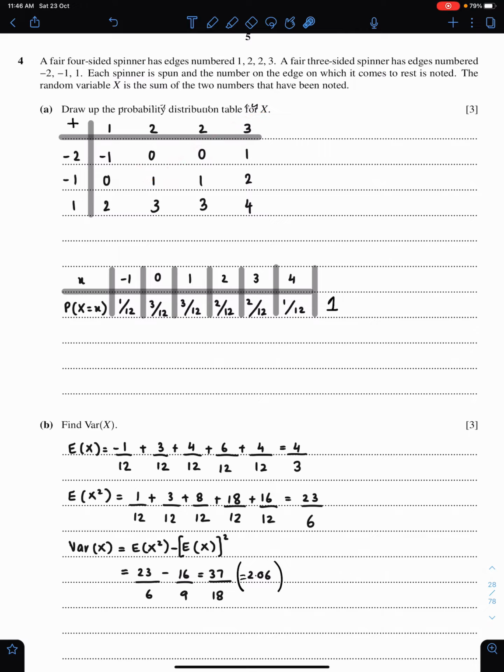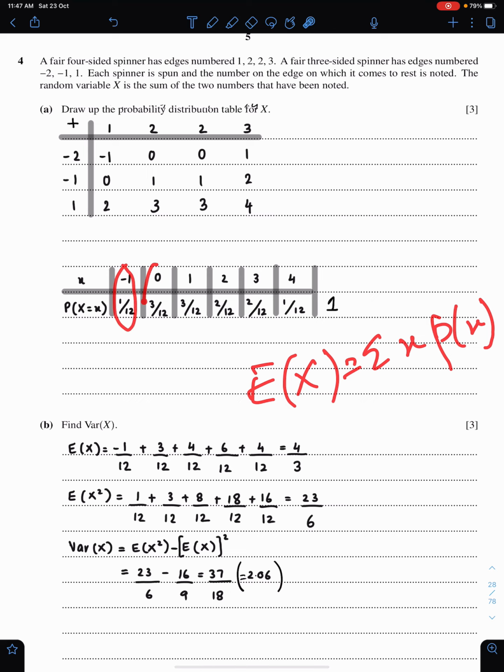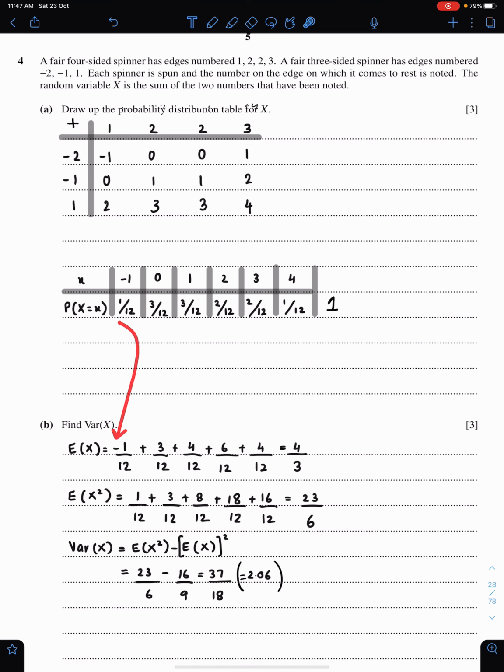Variance, for that we must find the mean first. So for the mean, we use this formula, sigma x p(x). For that we need to take the product of these numbers, the sum of the products of these numbers. So this product is here, this product is 0, so this product is here.